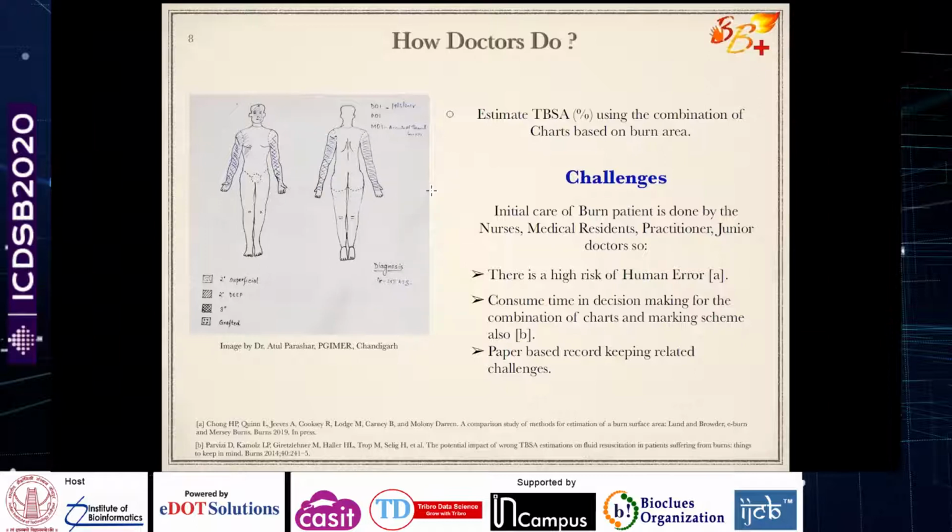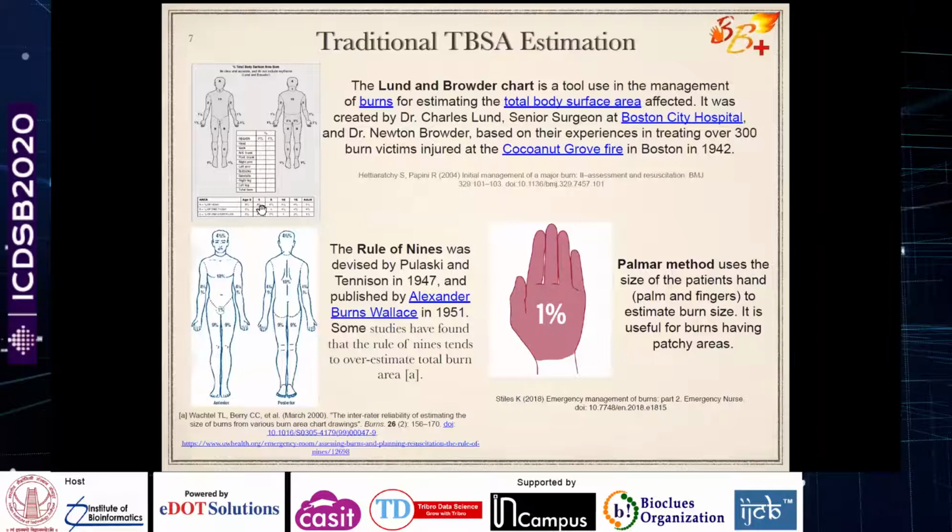There is a total fluid requirement formula, the Parkland formula, to which TBSA is given as an input. It gives you the values of how much fluid the person requires. But in order to estimate TBSA, the current methods that are used are very, very traditional methods. They are just hypothetical methods. There is not much progress. These are very old methods. If you see, from 2004 onwards, these are the methods.